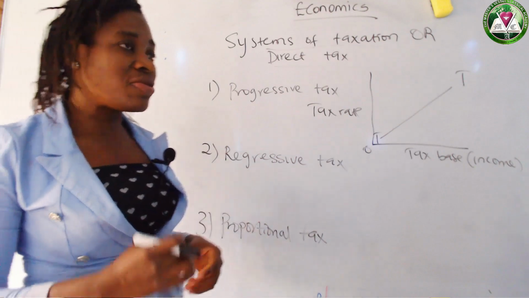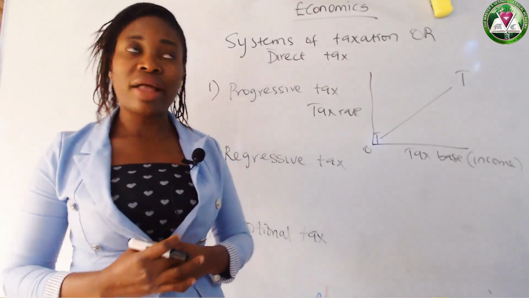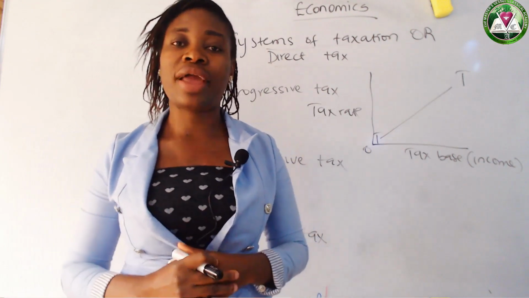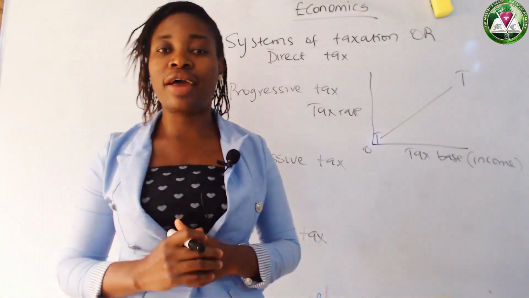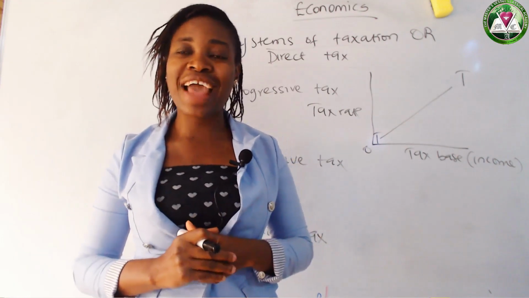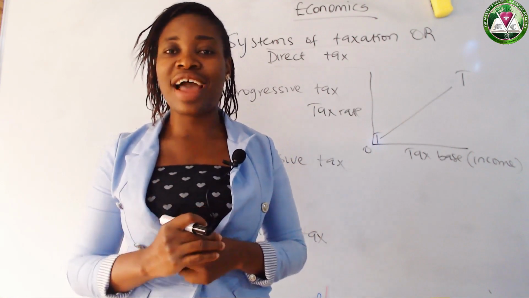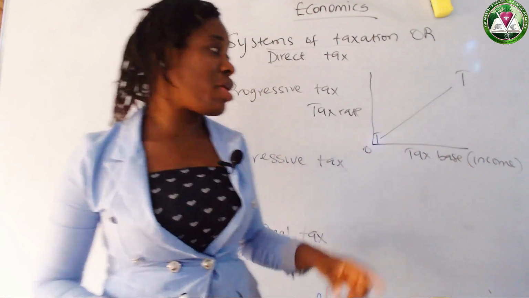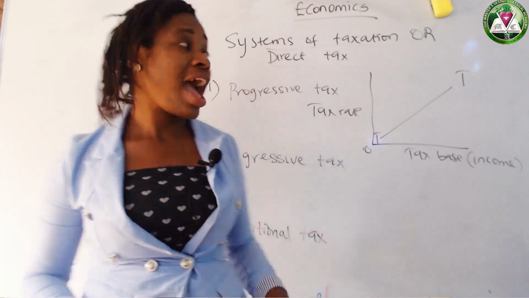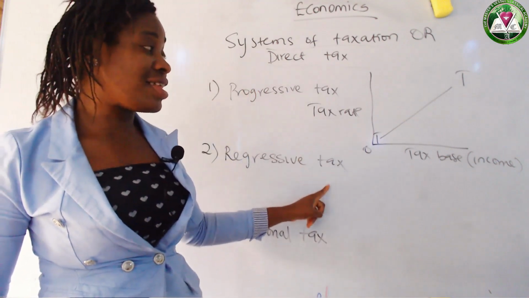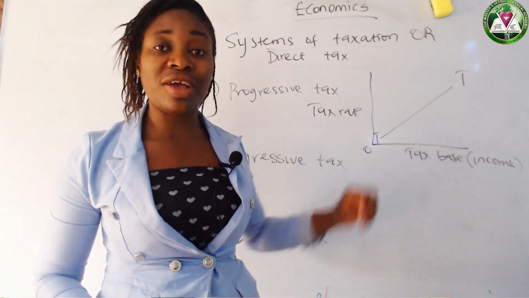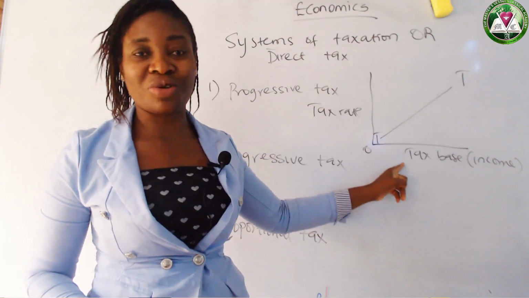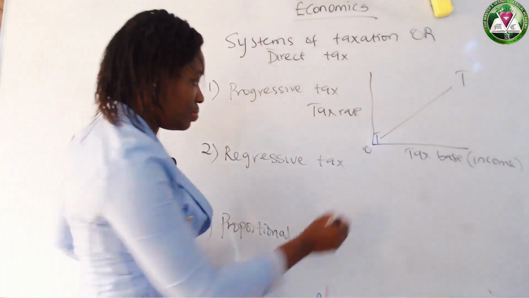For instance, you see someone who is earning 100,000 as his salary, and he's paying tax of 2,000 naira. Then you see another person who is earning 50,000 naira and is still paying the tax of 2,000 naira. You call it regressive. Because for the person whose salary is higher, the tax rate is decreasing as the tax base is increasing. While for the other man, the tax rate is increasing as the tax base is reducing. See the diagram.